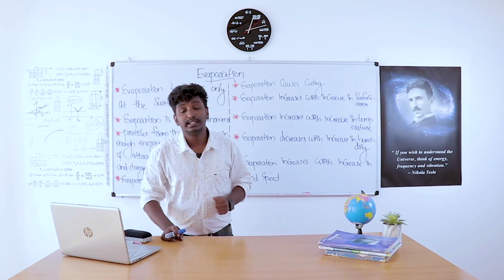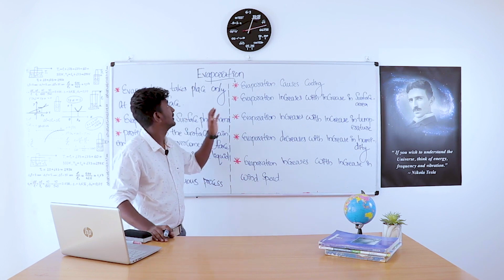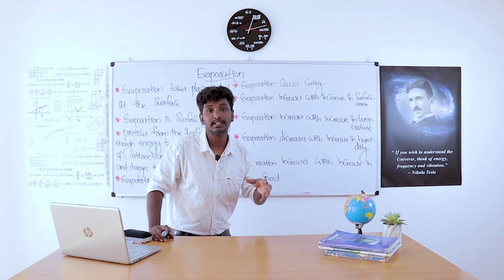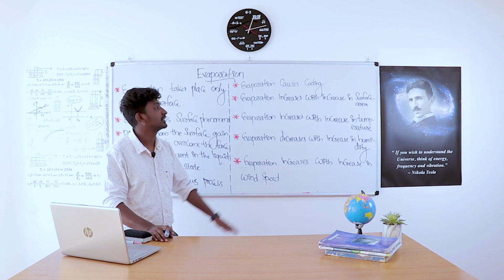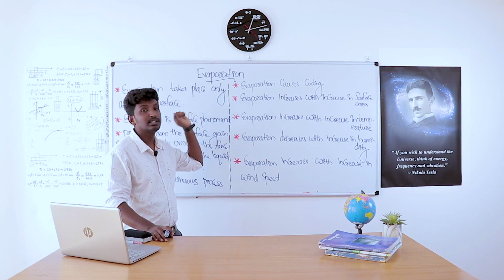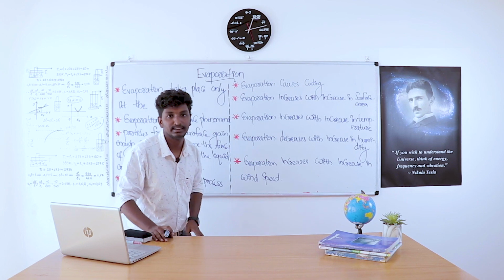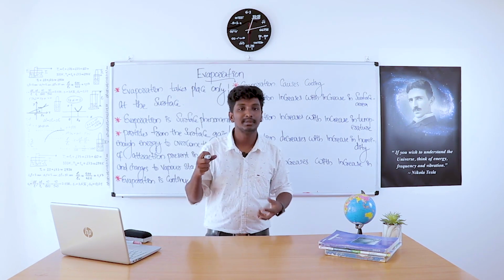Now moving to the last theoretical topic of this chapter, evaporation. After this topic, we are discussing two problems which are given in your textbook. That's the final topic of this chapter. You already heard this name, evaporation.